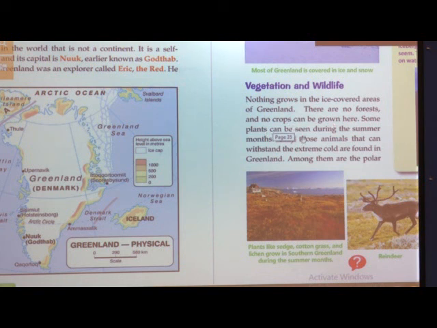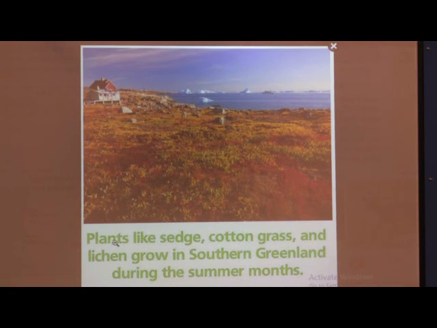Some plants can be seen during the summer months. I will talk about plants first. Now I will show you the plants. Plants like sedge, cotton grass and lichen grow in southern Greenland during the summer months. As I had shown you, 80% of Greenland is towards the North Pole. Only the south part is in the temperate zone, and that is only 20%. So in that 20%, this kind of grass grows.